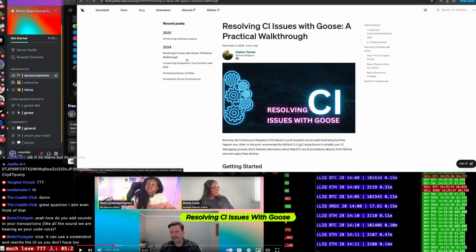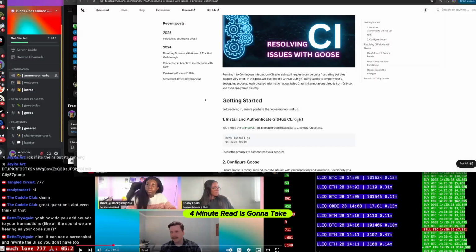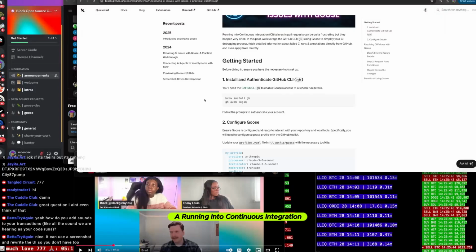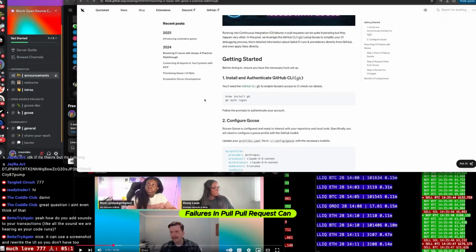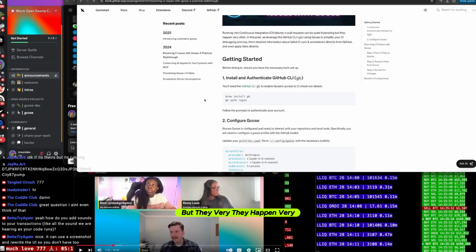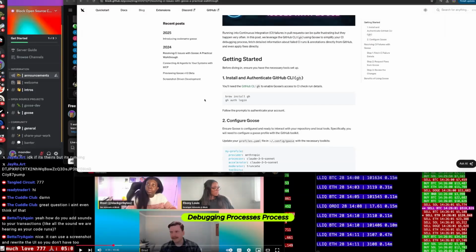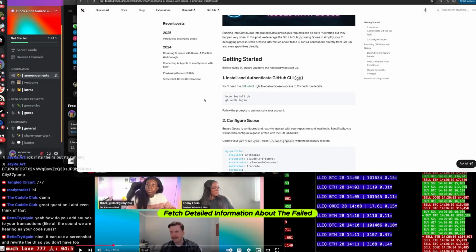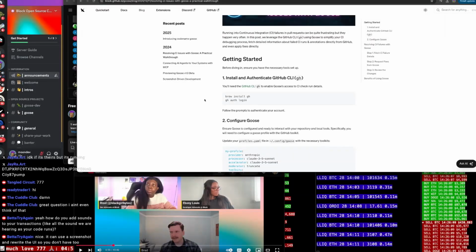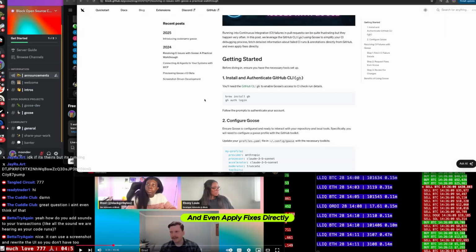Resolving CI issues with Goose, a practical walkthrough. Running into continuous integration failures in pull requests can be quite frustrating, but they happen very often. In this post, we leverage the GitHub CLI using Goose to simplify our CI debugging process. Fetch detailed information about the failed CI run and annotations directly from GitHub, and even apply fixes directly.